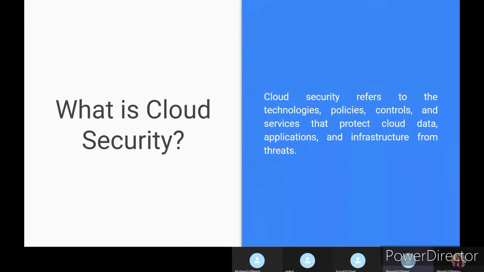So cloud security, as you already know from the previous topics, mostly refers to policies, some controls, and some services which protect our cloud data, any applications hosted on our cloud, and any infrastructure from the various threats in the market, the new threats. So securing all these things comes under cloud security.